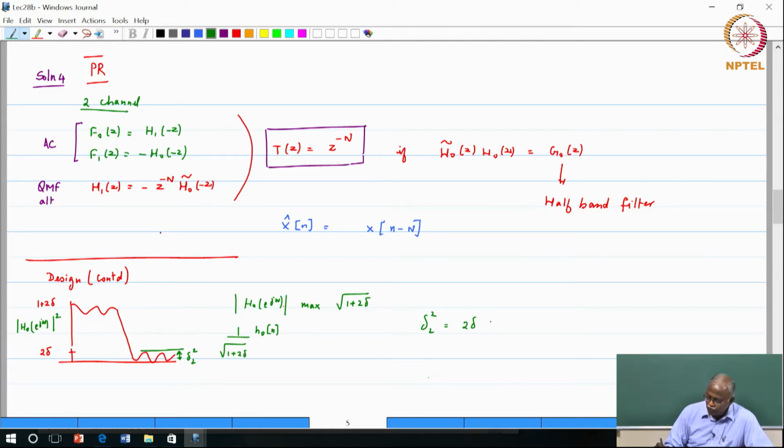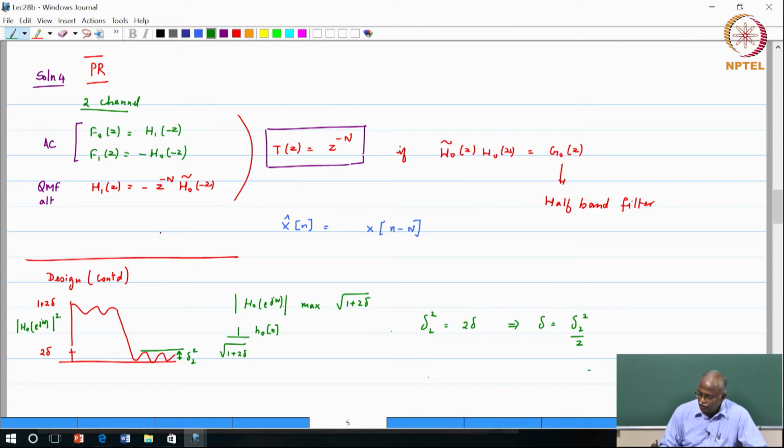Now, if I want to write it in terms of delta, where delta is the ripple of the half band filter, this would be delta 2 squared divided by 2.